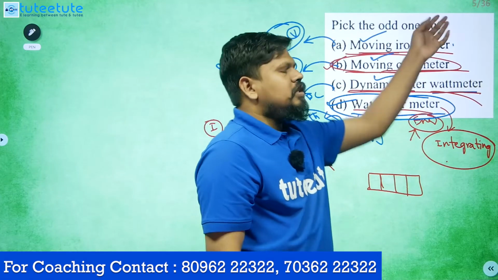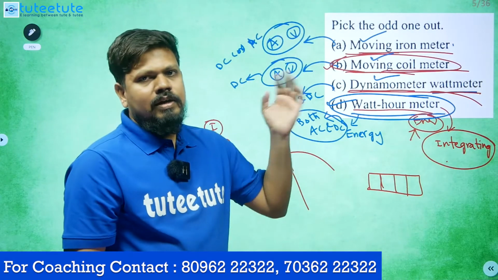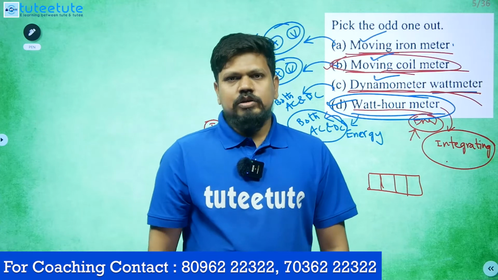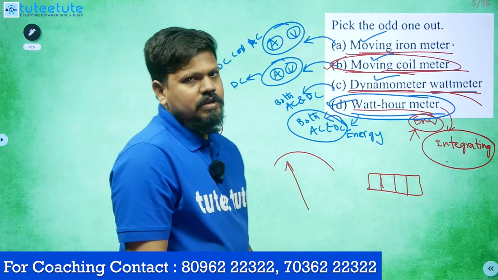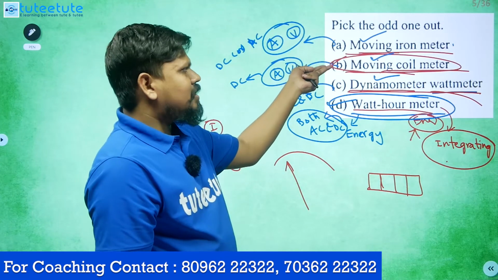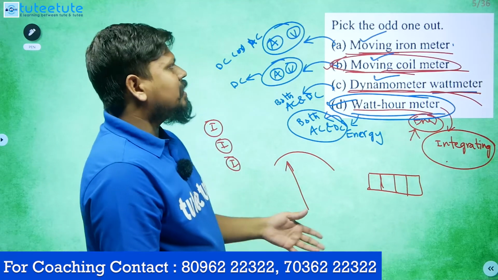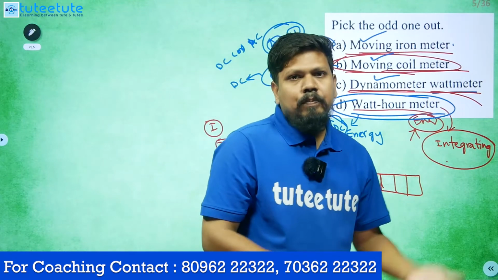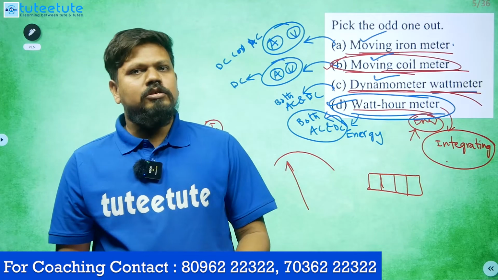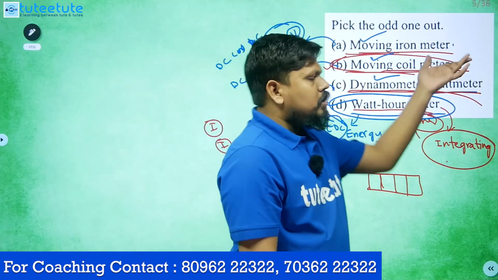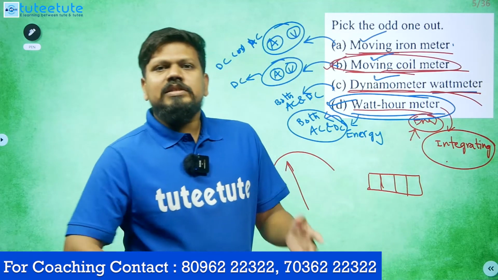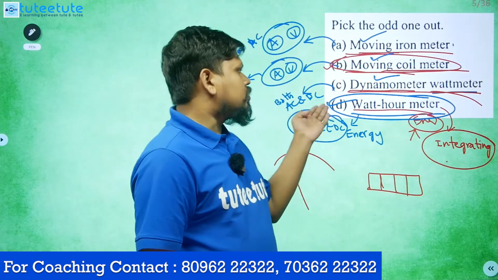Generally the question will be a little more clear, but at that time they used to give it like this. Anyway, the answer is D for this one. But there is a chance for this B also. If they mention, based on the supply to the instrument, pick the odd one out, then we can choose this one. Based on the type of instrument, then we have to choose this one.